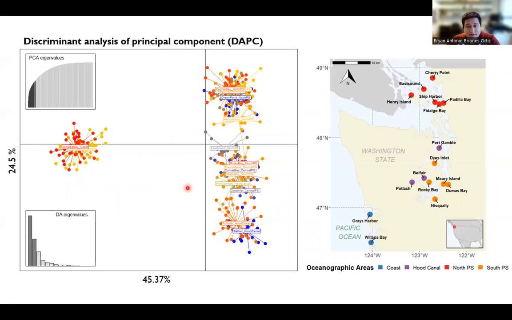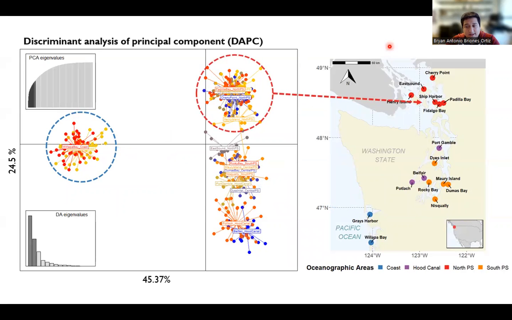In this graph, we observe 4 major clusters of samples. The most evident grouping is formed by the Washington coast populations in blue. In Puget Sound, the northern basin, circled in red, and the southern basin, circled in orange, show evidence of divergence. And finally, geographically distant eelgrass populations in the Hood Canal, circled in purple, are also genetically isolated from the rest